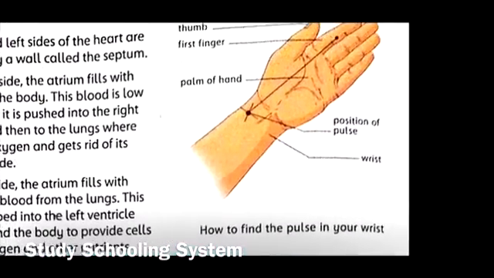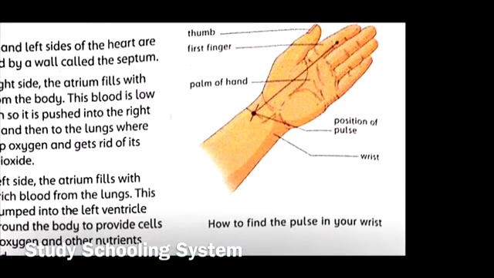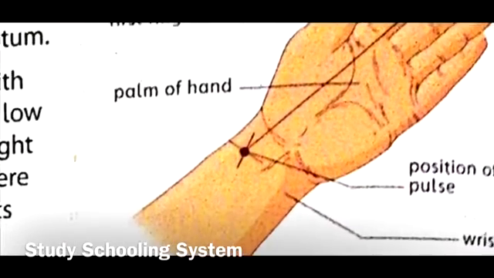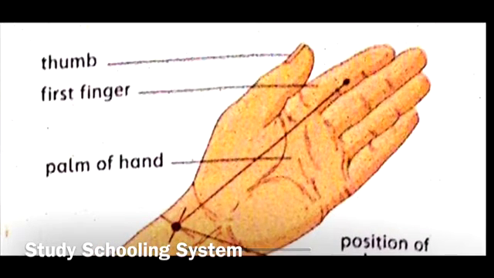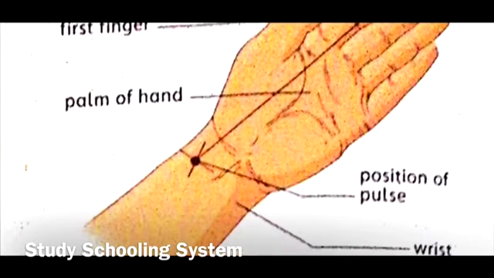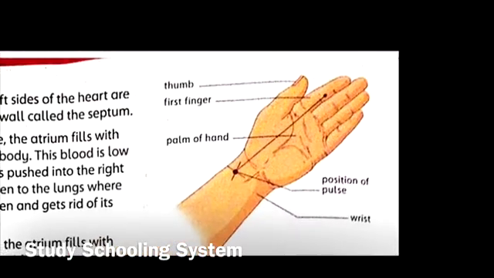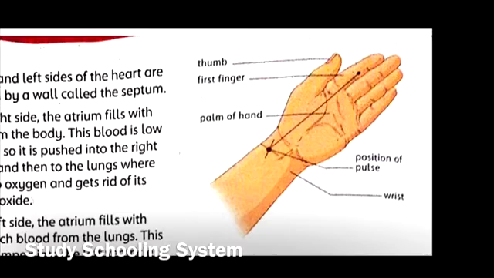And over here, they're telling you how to find the pulse in your wrist. Pulse is basically this vibration that shows the heart rate, right? It's lower toward your palm, and it's over here as they're showing you. You can find it by drawing a straight line down from your index finger, and that's where you put your index and middle finger of your other hand, and you can feel your pulse. That just shows you how fast or how slow your heart is beating, right?